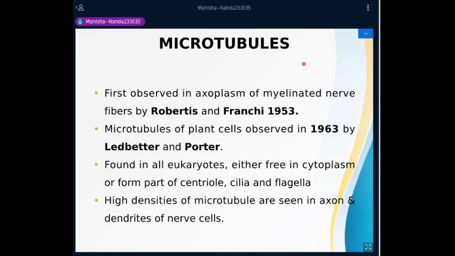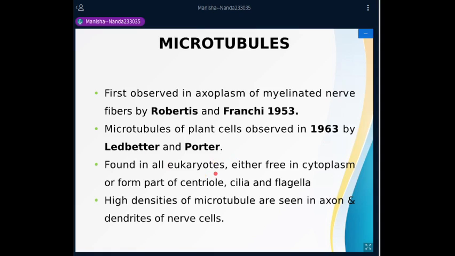So now we'll talk about the microtubules, the third and final type of the cytoskeletal proteins. These were first observed in the axoplasm of myelinated nerve fibers by De Robertis and Franke in the year 1953. Microtubules, here we are talking of the animal cells. In plant cells, they were observed in the year 1963 by Ledbetter and Porter.